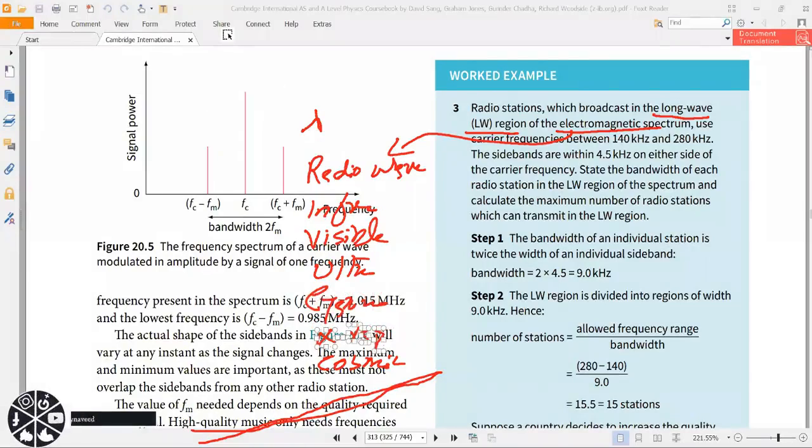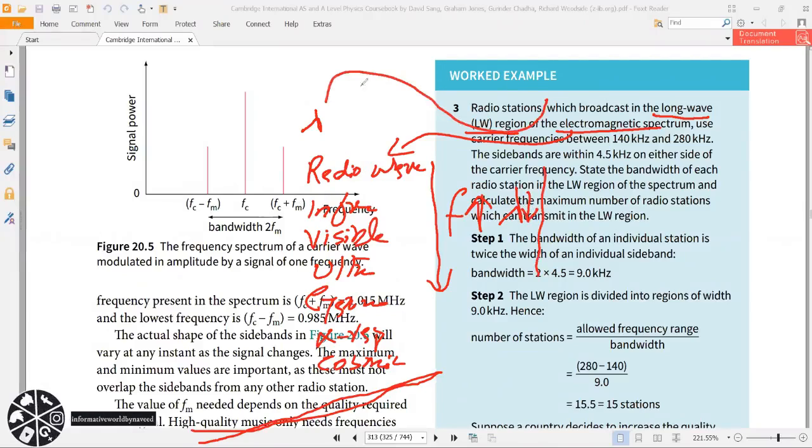Okay, so this is the electromagnetic spectrum. If you go down, then your frequency will increase, and your wavelength will decrease because frequency and lambda have an inverse relation. So this is the long wave. Radio wave is the long wave region. If you go down, frequency will increase, but your wavelength will decrease. So long wave means your wavelength will have a high value. This wave has a high value of lambda. These are the long wave spectrum.